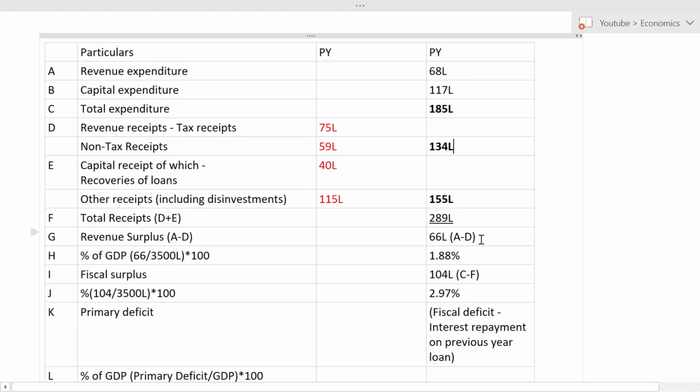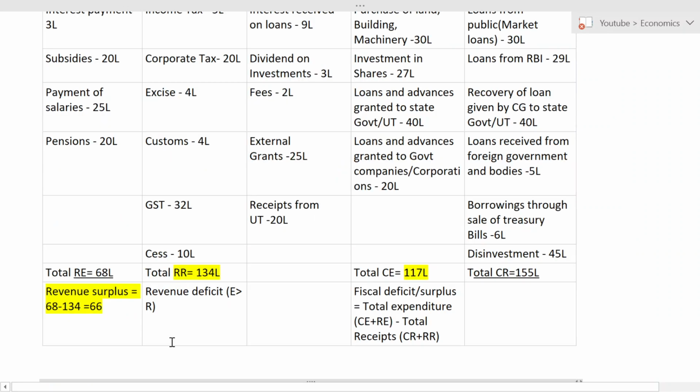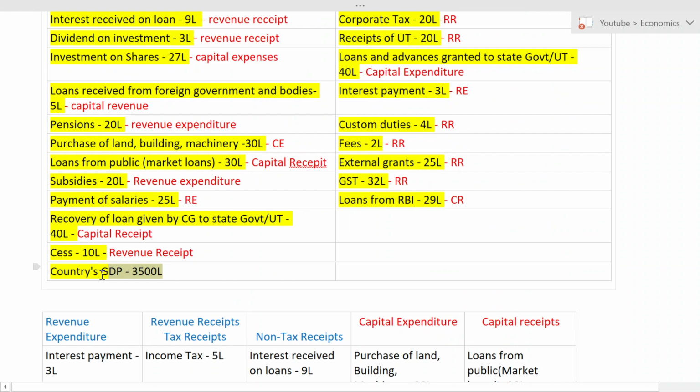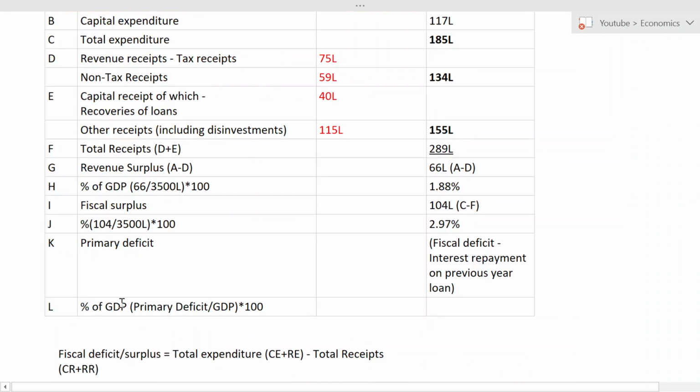And I have to take the percentage of GDP. So in starting, if you see here, we have country's GDP at 3,500 lakhs, right? So that we have to take here. So that is percentage of GDP.